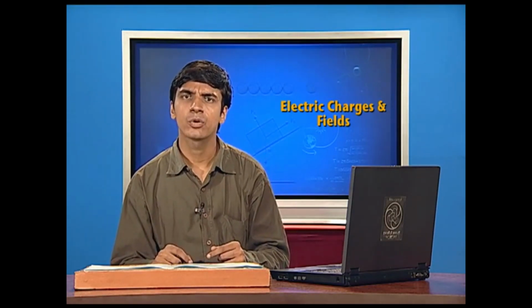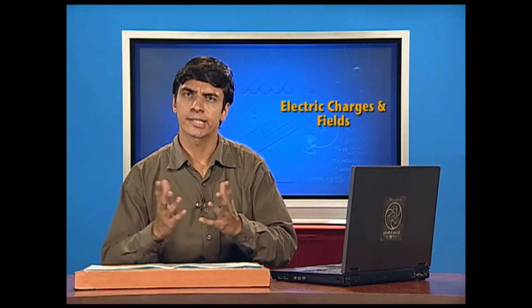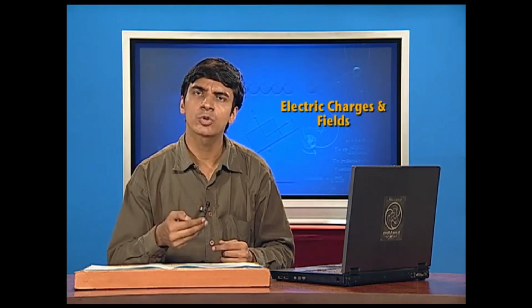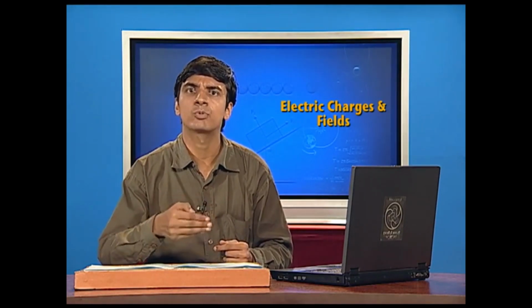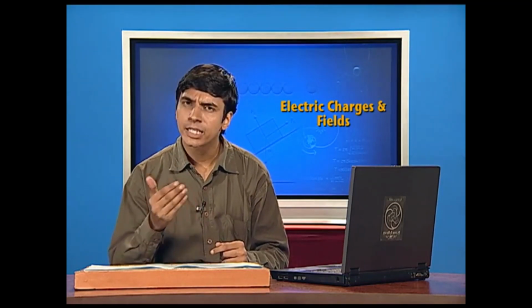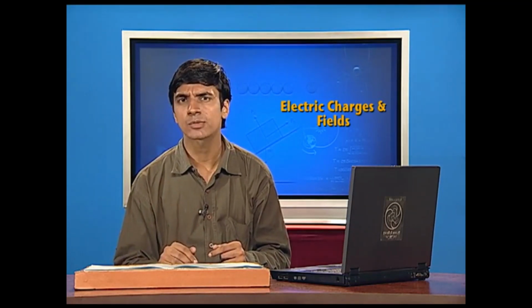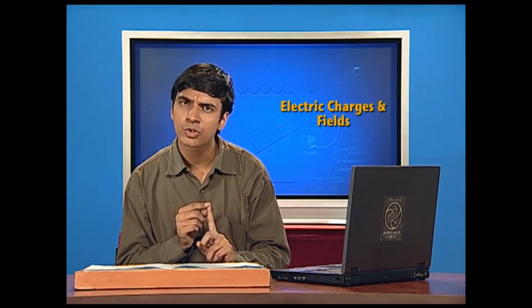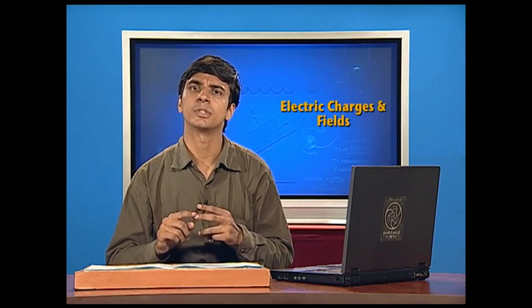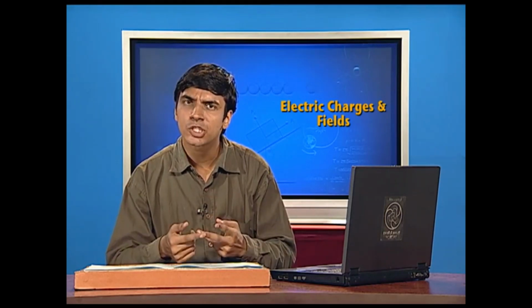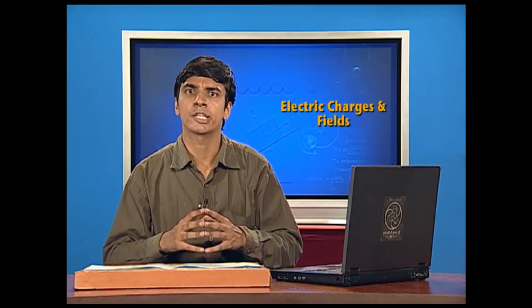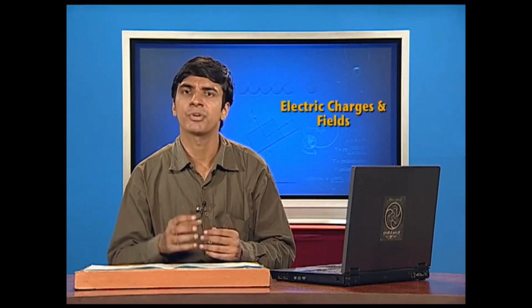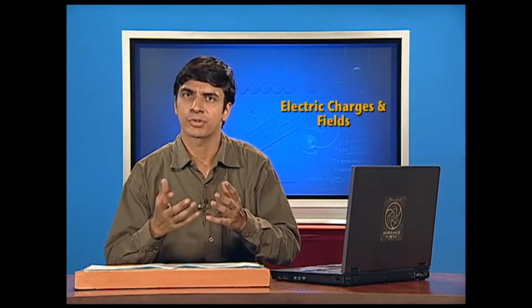Then we said, okay, we have some discrete charges, but we must also take into consideration continuous charge distribution. In the continuous charge distribution, we discussed three other things. We went through the linear charge distribution, then the spherical or volume charge distribution, if you take a sphere in place of a cube.